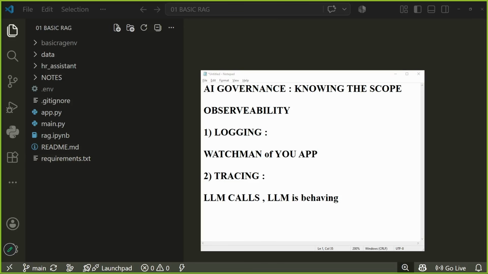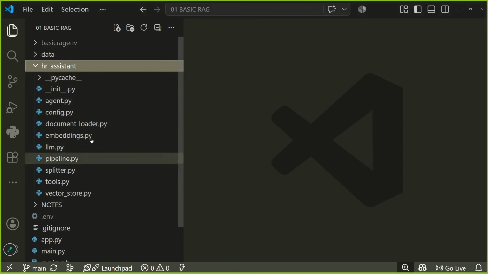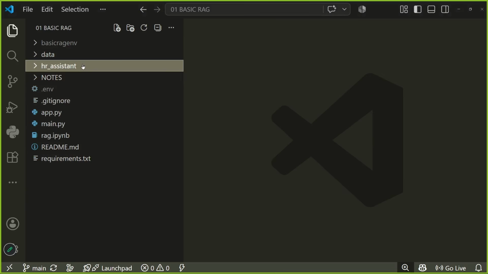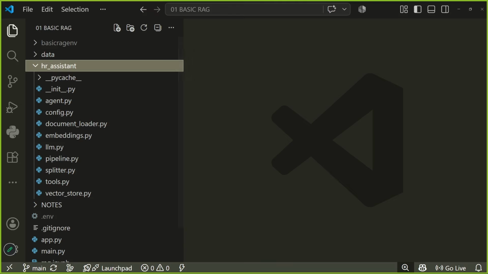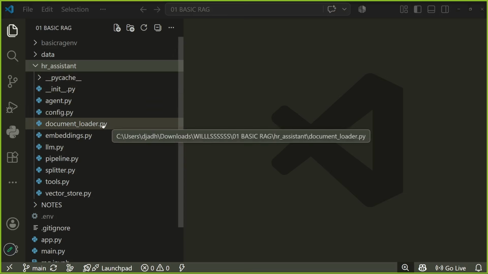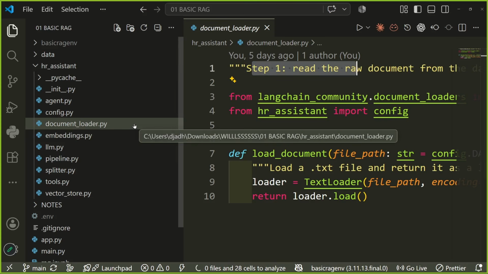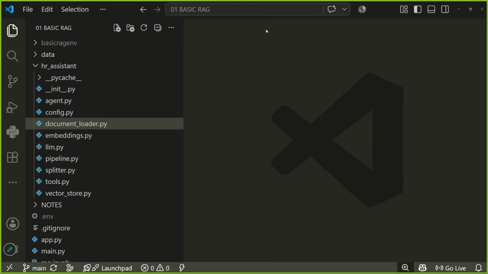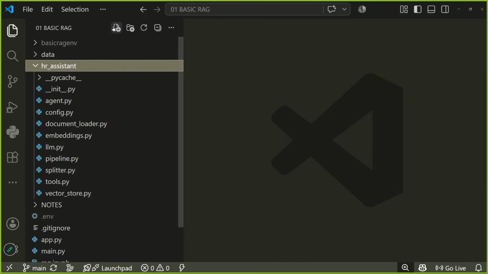So to achieve the logging feature, how would you go ahead with it? The very first thing is that our code base is ready. Now we have to understand we will not make a new code base. We will edit our existing code base. In here, we started from step 1 where we see the document loader. But before this, there is a step 0. What is that step 0, which is what we will be making?